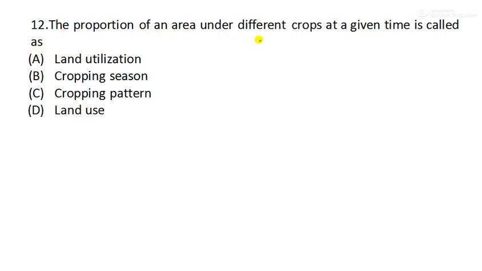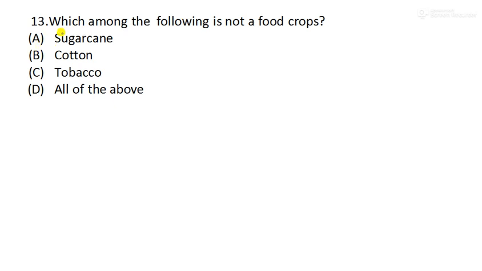Moving to the next question. The proportion of an area under different crops at a given time is called dash. What do we call this? This is called cropping pattern. You should be aware of these two also, the definitions of these two. Land use and utilization, and cropping season is the season during which crops are grown. Moving to question number 13 now. Which among the following is not a food crop?